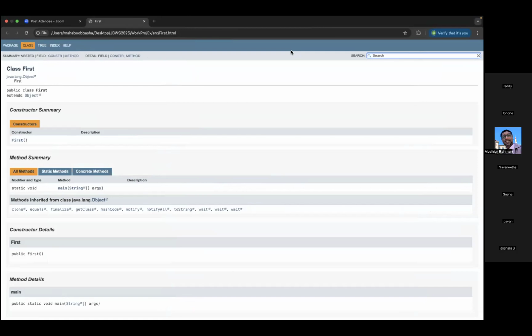Now you see, right? This is nothing but the API, application programming interface, which gives you the basic description of your application. This is similar to, for example, I'll take one example here. Whenever we take up any product, whenever we purchase any product.